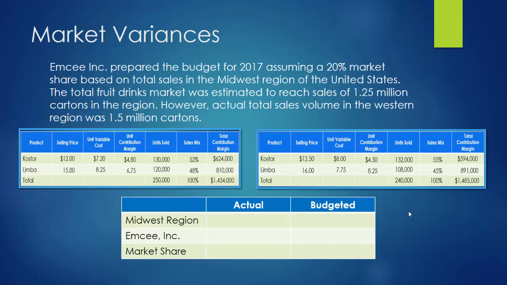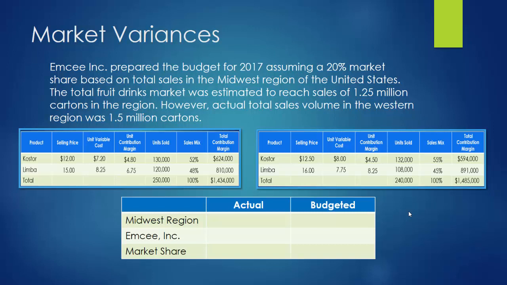We're selling cartons of fruit drinks. Was the demand for fruit drinks in our region, the Midwest region of the United States, as big as we thought it was going to be? Was it smaller than we thought it was going to be? How did the overall size of the market differ from what we expected when we made our budget?